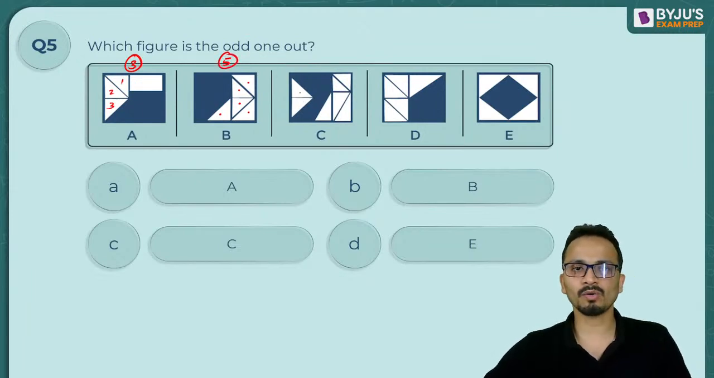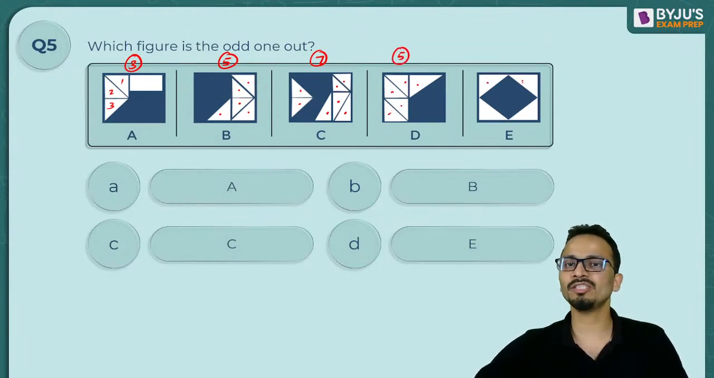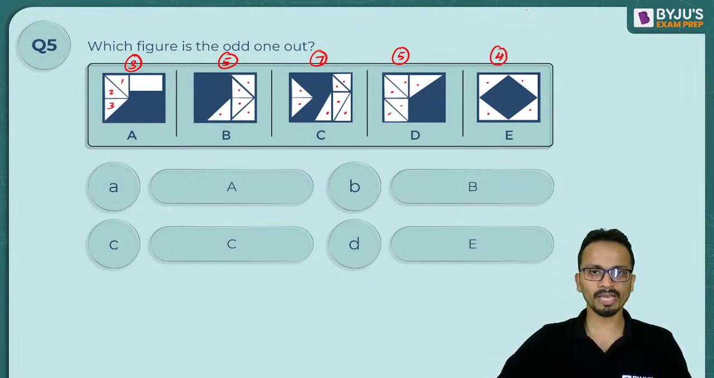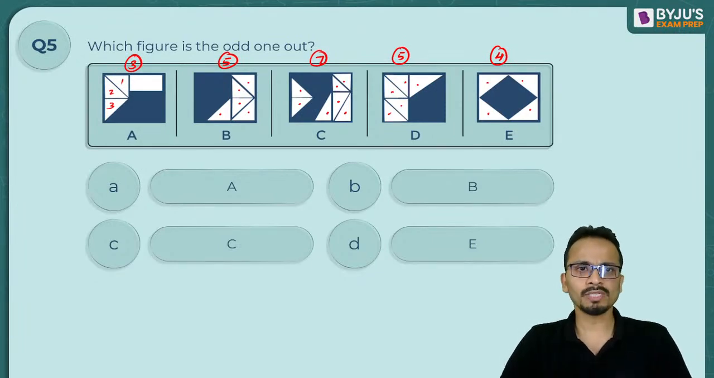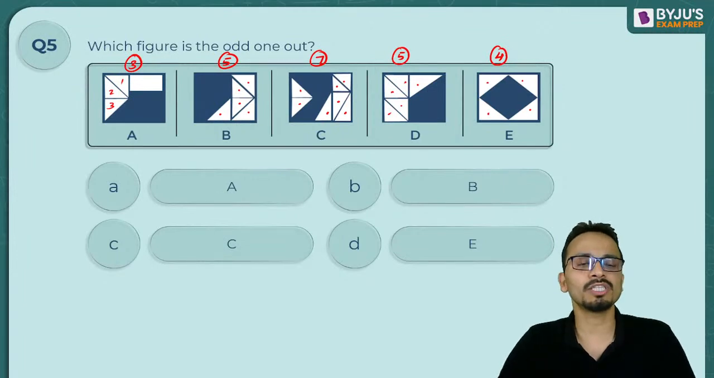In the next figure, 1, 2, 3, 4, 5, 6, 7, 7 white triangles. Next, 1, 2, 3, 4, 5, 5 white triangles. Last figure, 1, 2, 3, 4, 4 white triangles. Okay, white triangles are clearly defined in all the figures. So now, based on the number of white triangles, I can find out the odd one out.